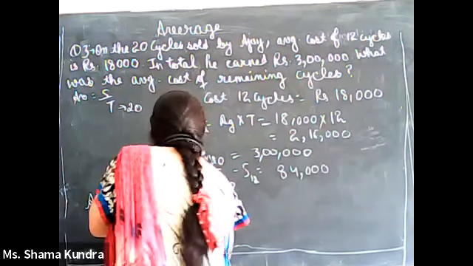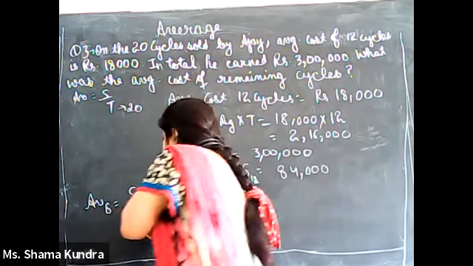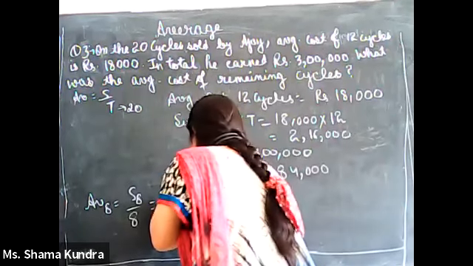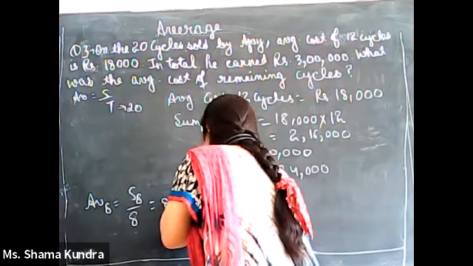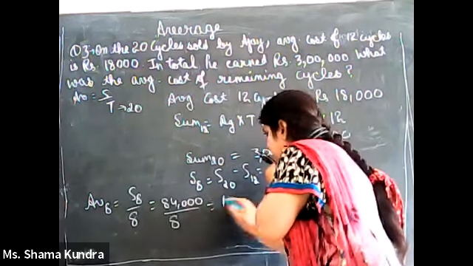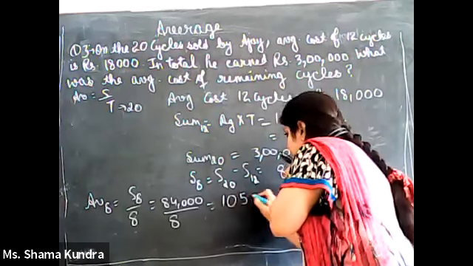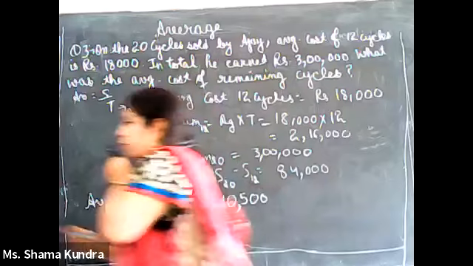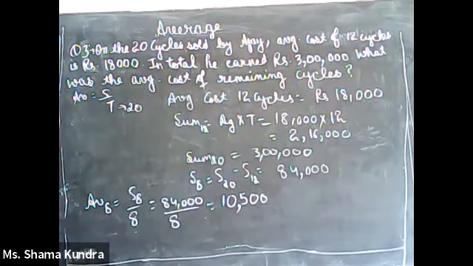So we have found the sum of the remaining 8 cycles, and we know the formula for the average of 8 cycles. It will be S8 divided by 8, so 84,000 divided by 8. So the average for the remaining 8 cycles will be 10,500 rupees.